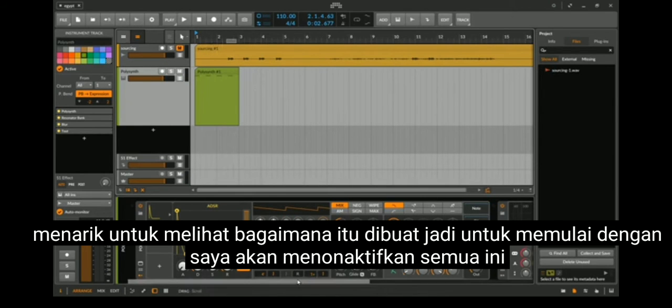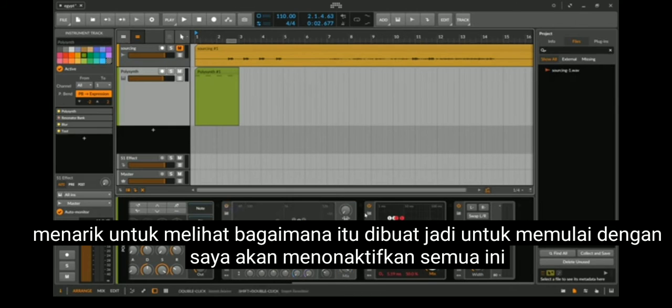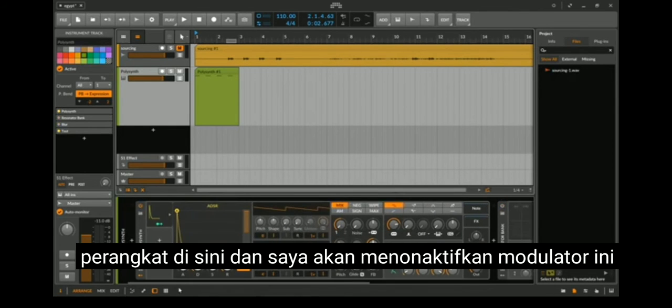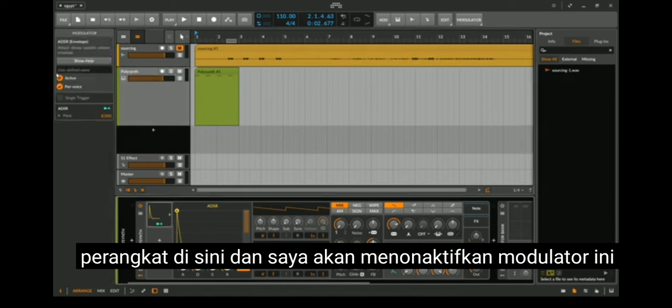So, to start off with, I'll disable all these devices here. And I'll disable this modulator.